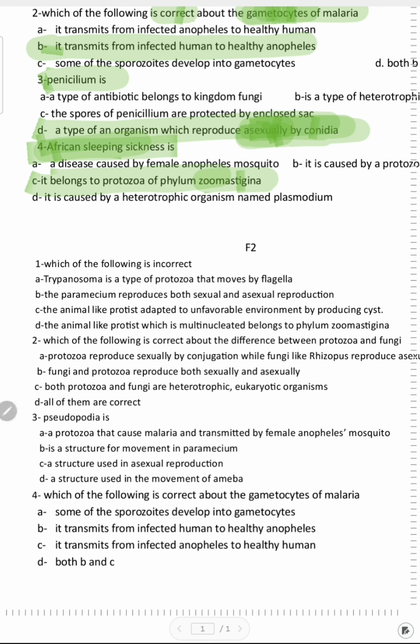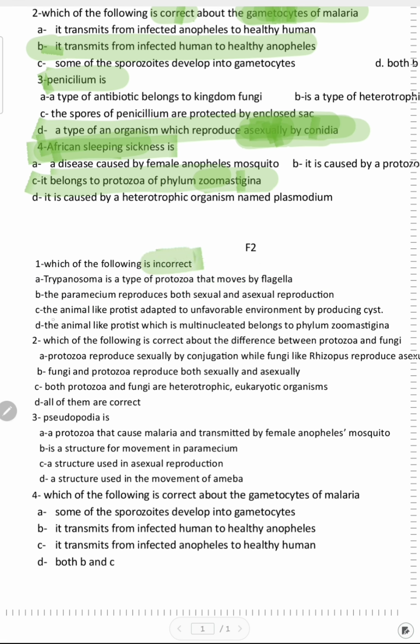Now let's talk about another question. Here we have the first question in the F2 group. Which of the following is incorrect? So again, in this question we will focus on the false answer, not the true answer. A. Trypanosoma is a type of protozoa that moves by flagella. This answer is true because Trypanosoma, which causes African sleeping sickness, moves by flagella. Now B, Paramecium reproduces both sexually and asexually. This is also true because Paramecium has two nuclei, one for asexual reproduction and one for sexual reproduction.